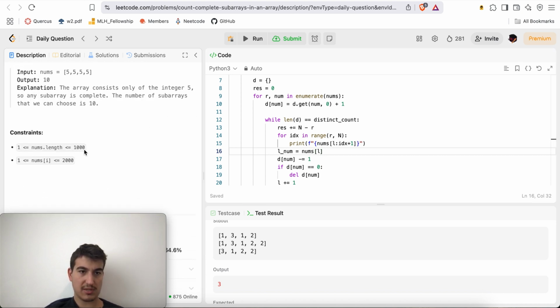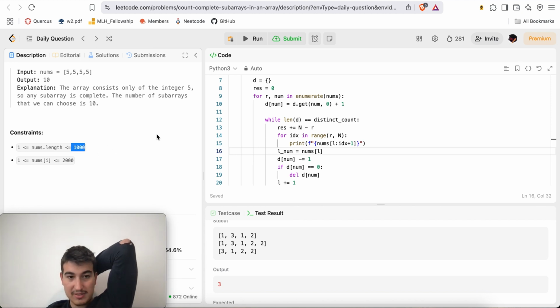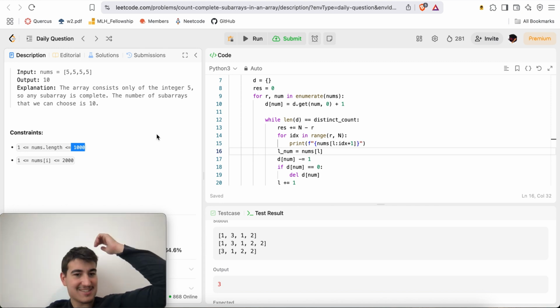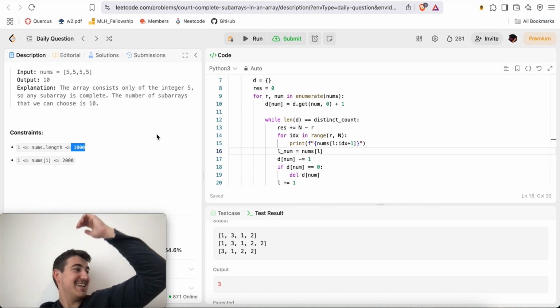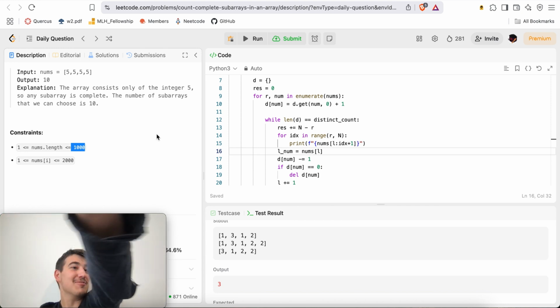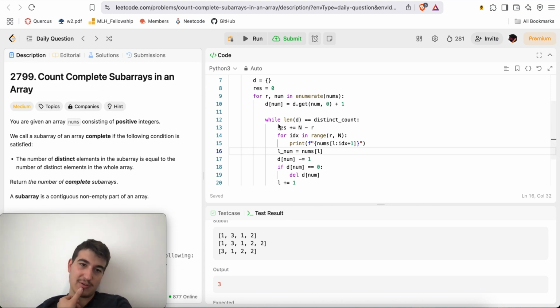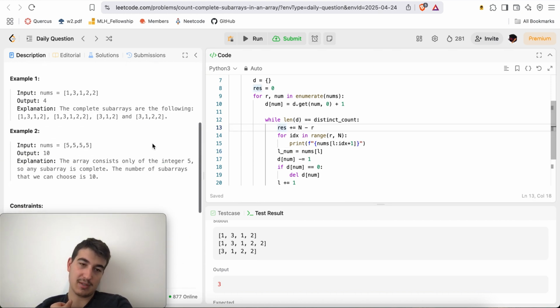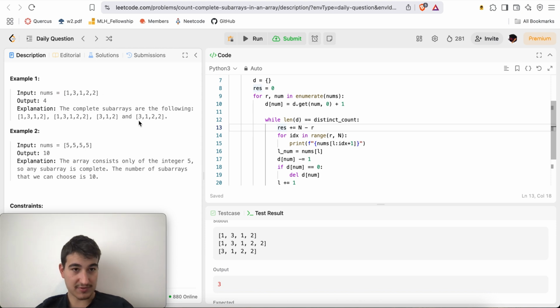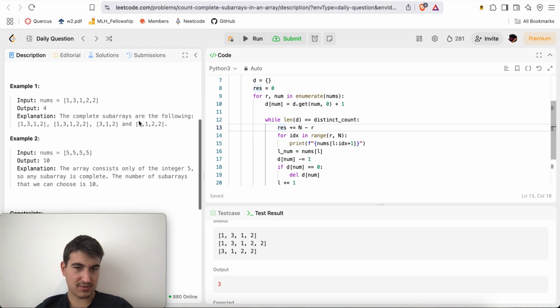Right, what's the time complexity? Ooh, nums length is 1,000. Well then, ladies and gentlemen, there's a much easier way of going about this, right? Ooh, damn, my shirt is broken. You can't see it from my angle, but on the video I can see that it's broken. Holy crap, that's a cool thing to know. Yeah, so the fact that this is 1,000 means that we can actually do n squared time, or in the worst case, actually use a segment tree for something like this, right?